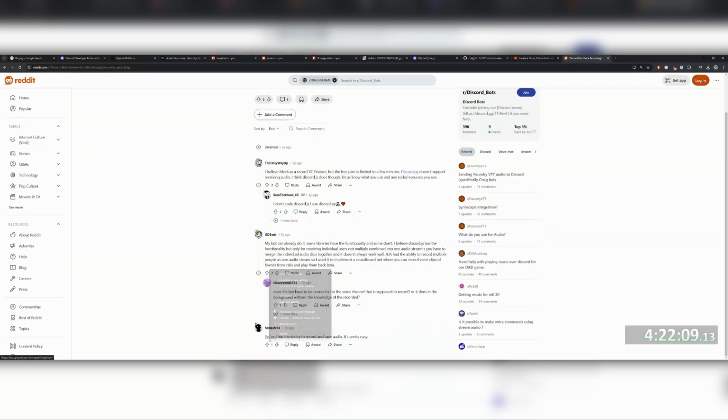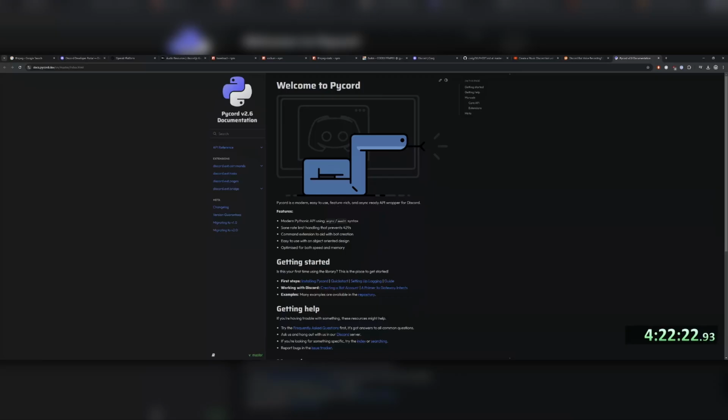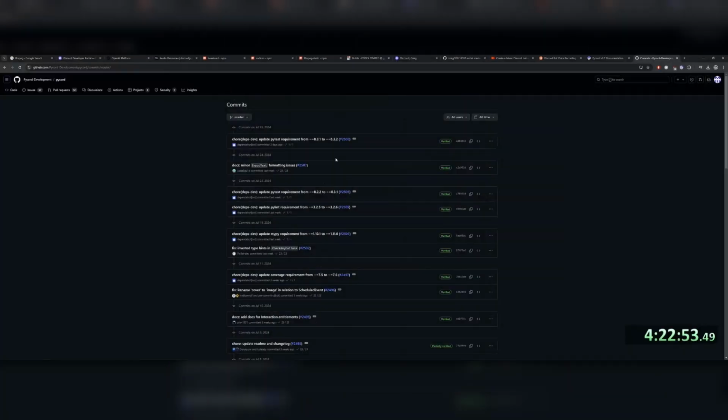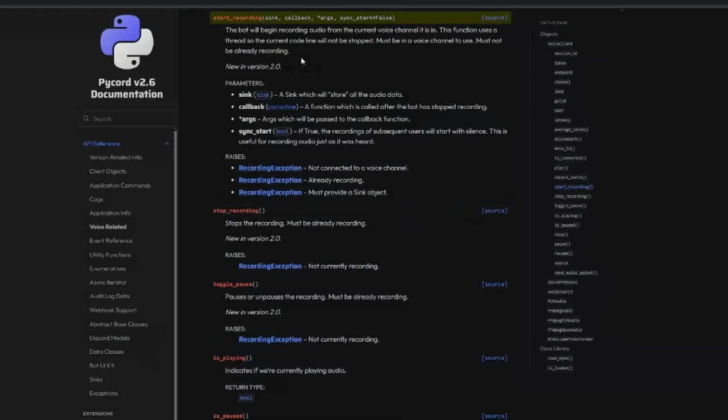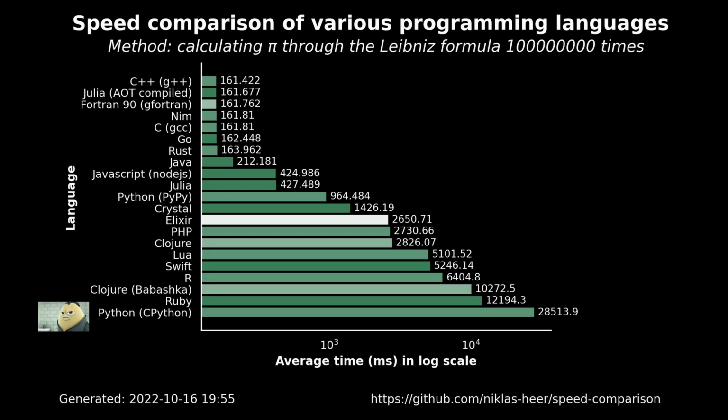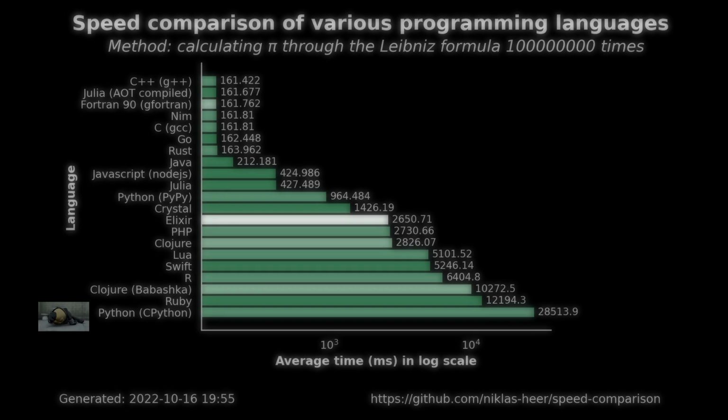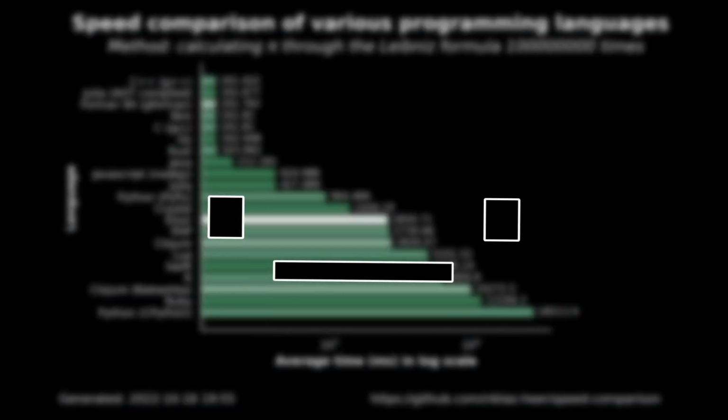In any case, I wanted to continue making a bot for now, and from the resources I was finding online, I landed on PyCord, a Python variant of Discord.js that actually has the ability to record audio. Performance isn't really much of a concern. This is because right now, the bot's only going to be handling one person at a time, so scaling is overkill until you actually need it.